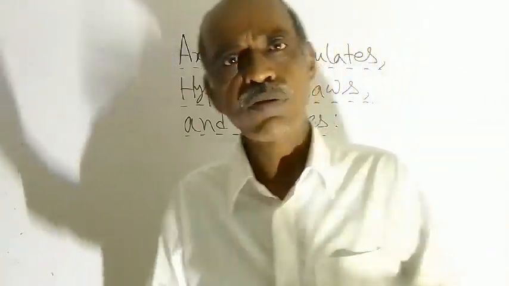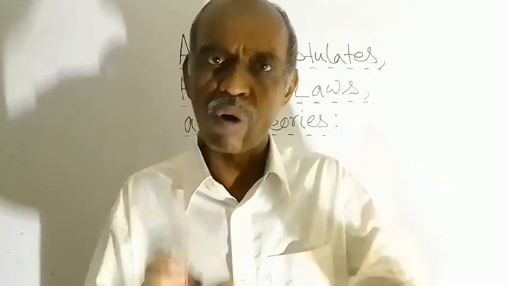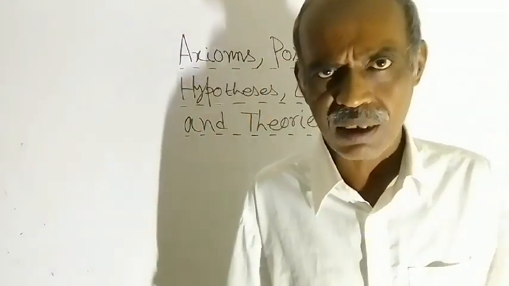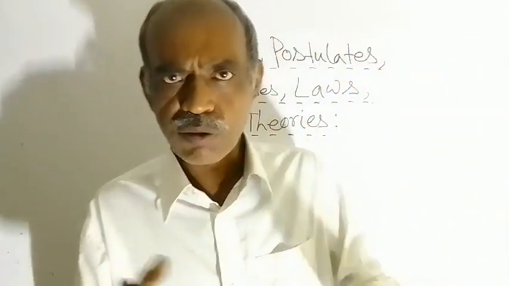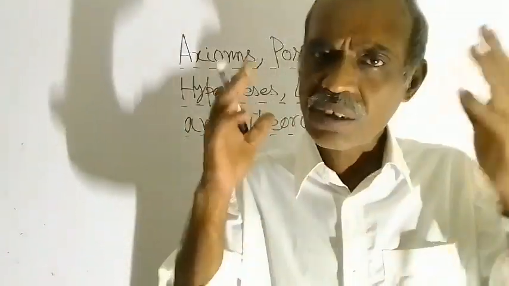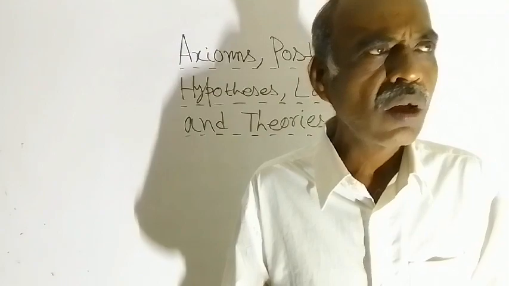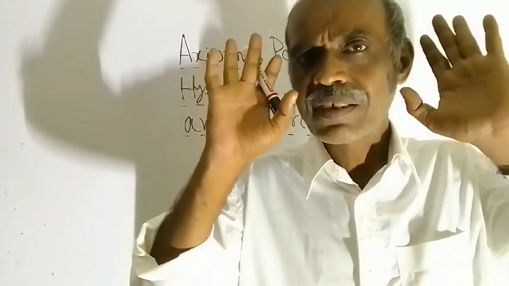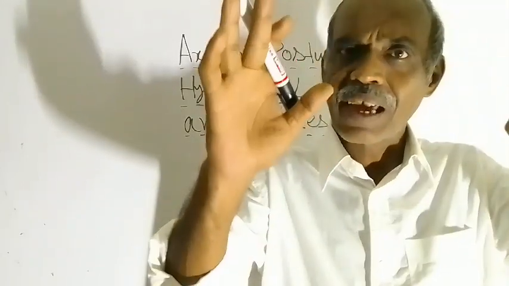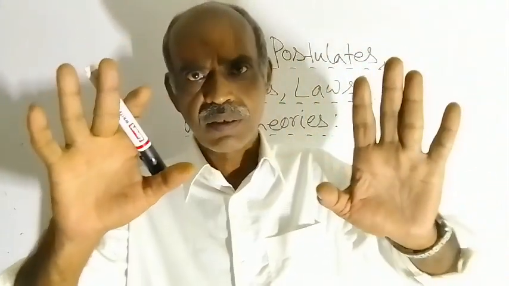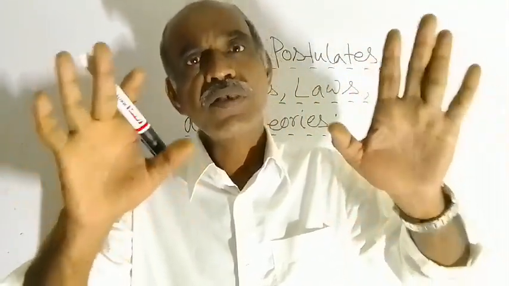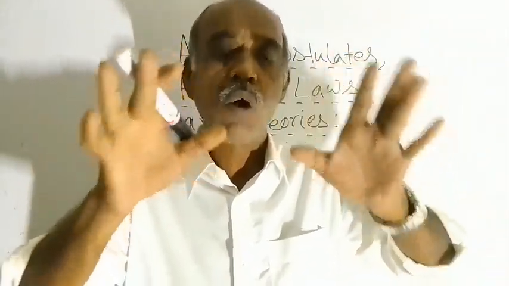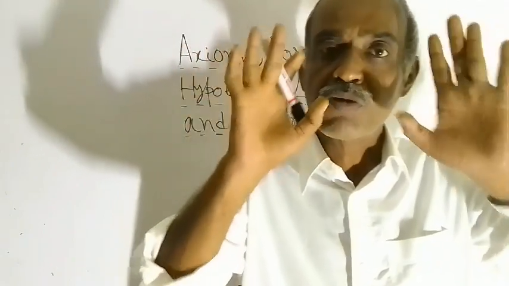Later scientists have found that that statement was wrong actually. Now you know that subatomic particles are also there, like electrons, protons, neutrons, etc. Quarks are also there. So later it was proved that that statement was wrong. But at that time, that statement, smallest particle is the atom, was accepted by all the scientists to be true.